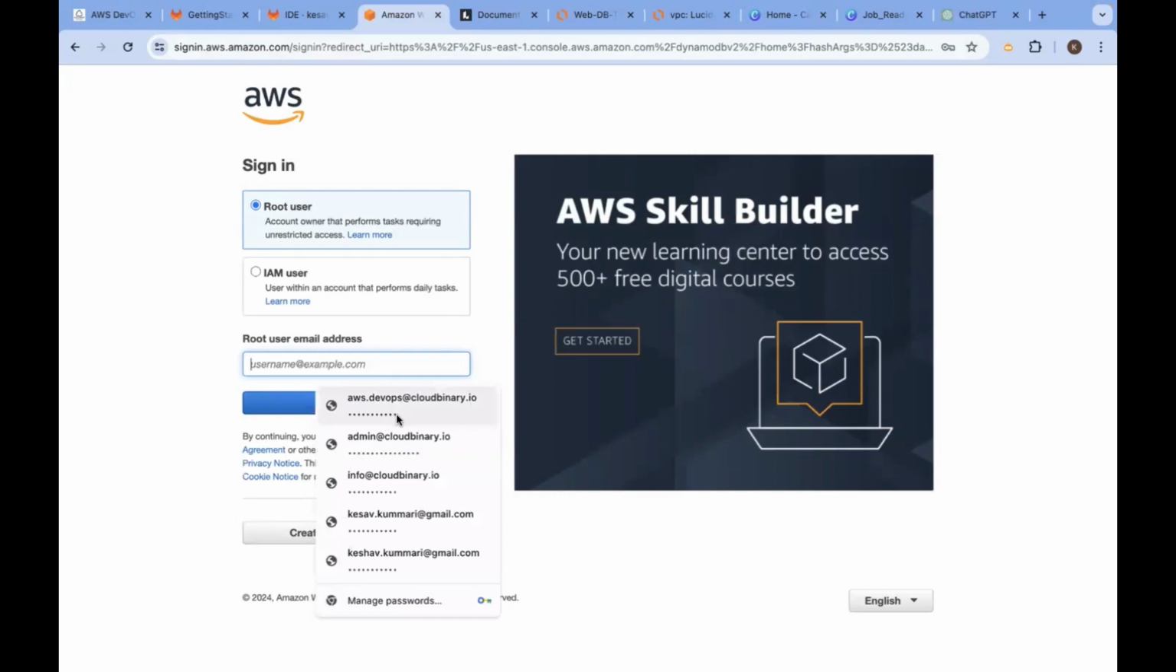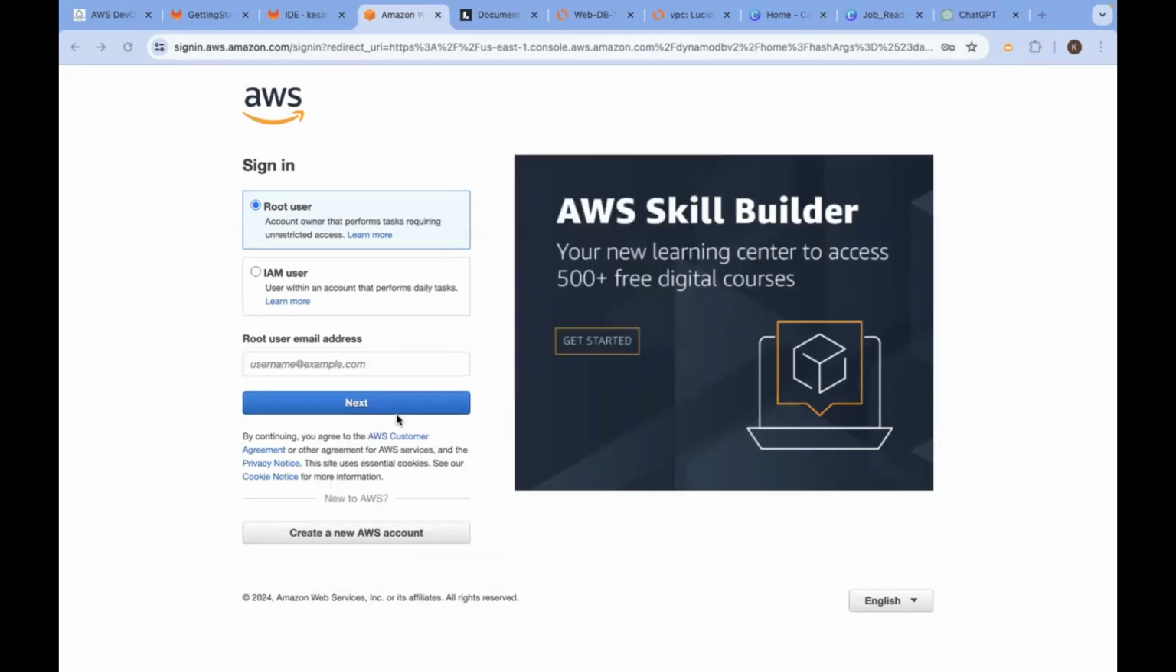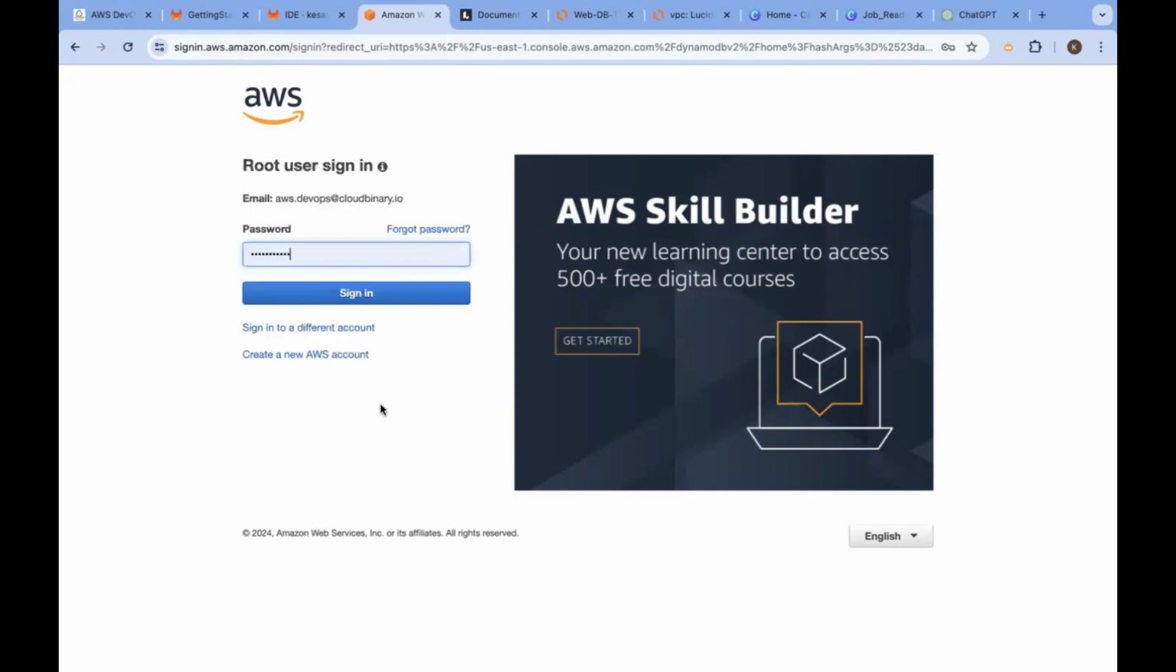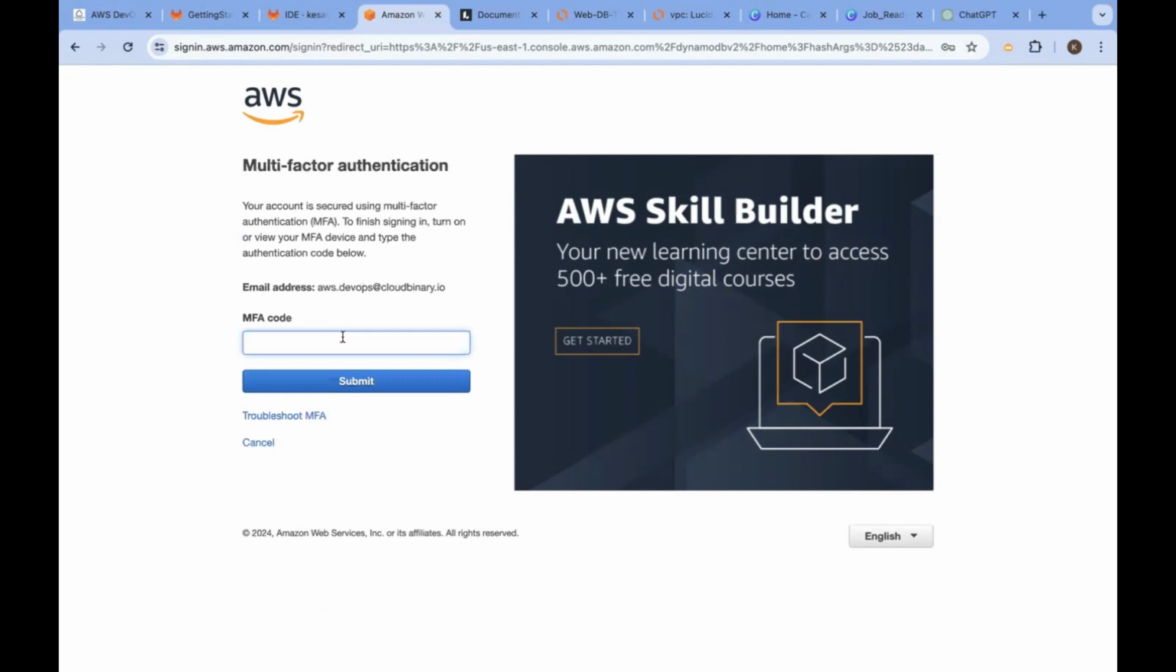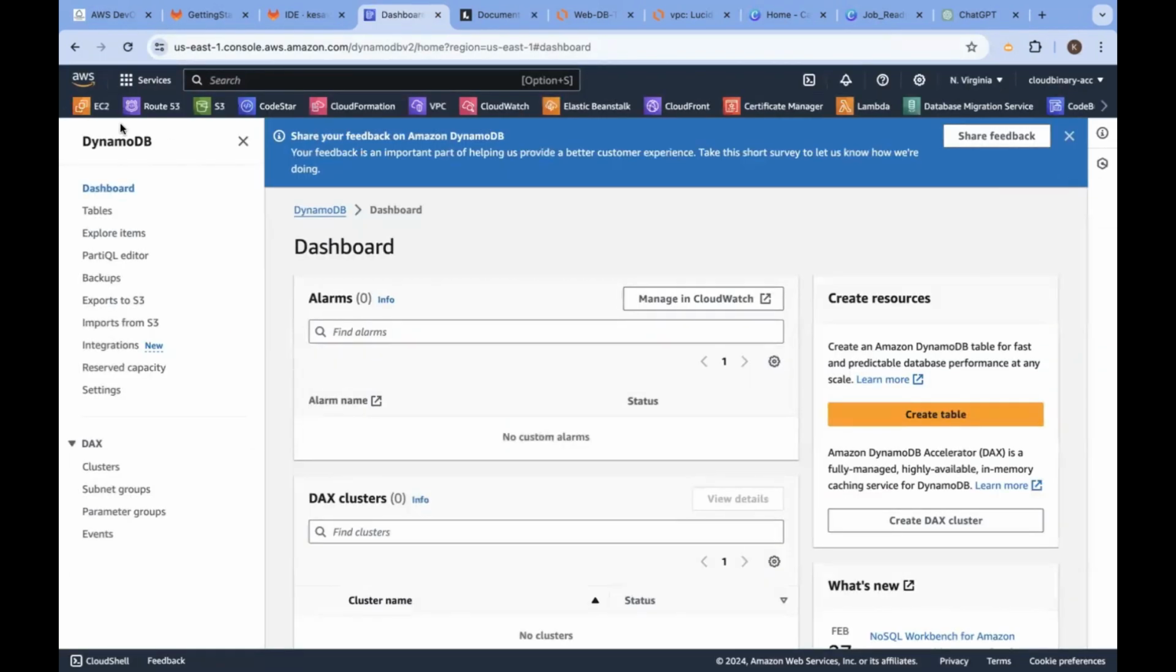Let me log into the AWS as a root user. We are logging into the AWS as a root user. On my smartphone, I'm opening MFA to log into the root user. Of course, you can also configure the same thing for an IAM user. I have logged into the AWS. I have the management console.